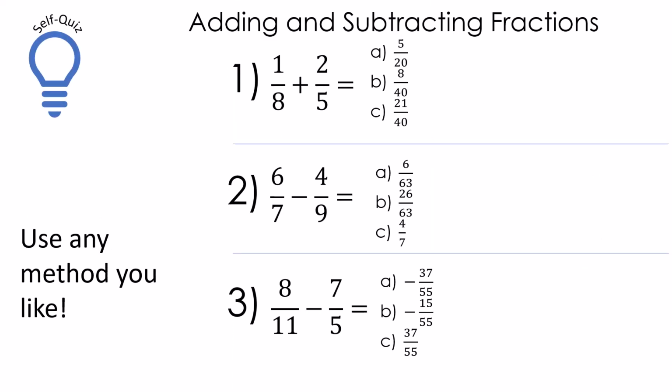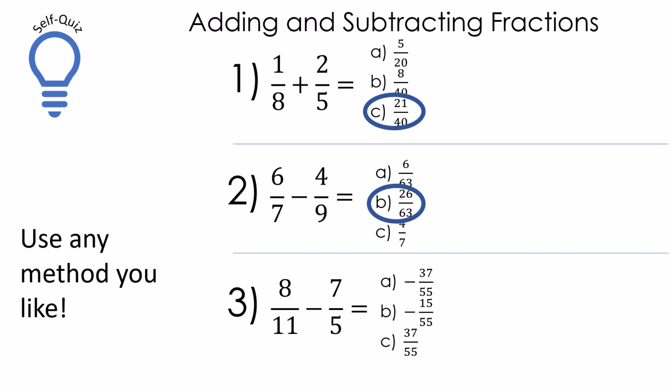Here's the self-quiz. Now what you want to do is pause the video, do these, and then press play to check. Let's look at these three together. The first one is 1/8 plus 2/5. Did you get C, 21 over 40? Awesome. For number 2, we have 6/7 minus 4/9. Did you get B? Cool.